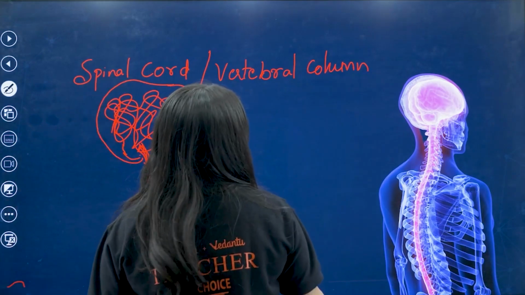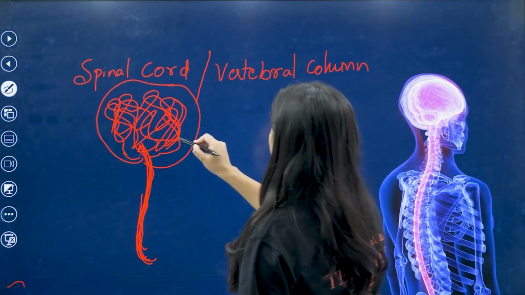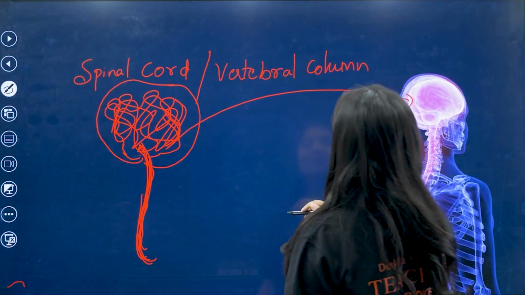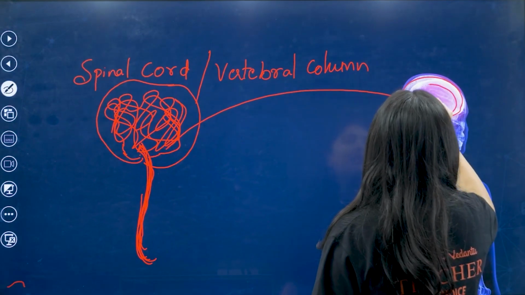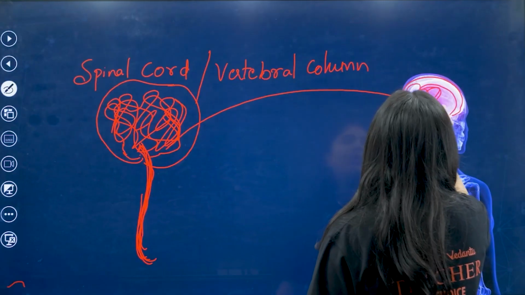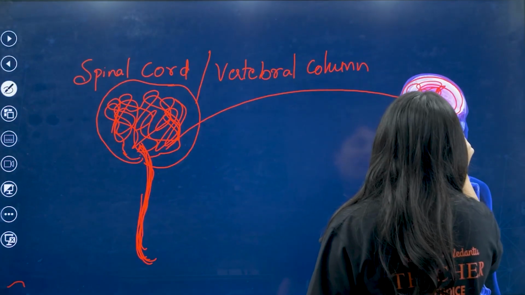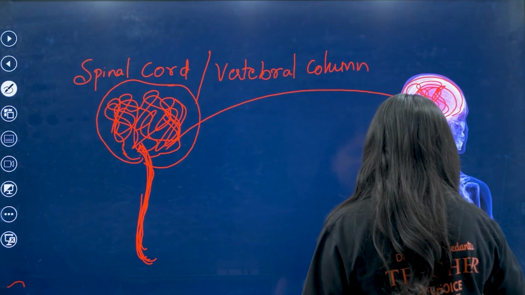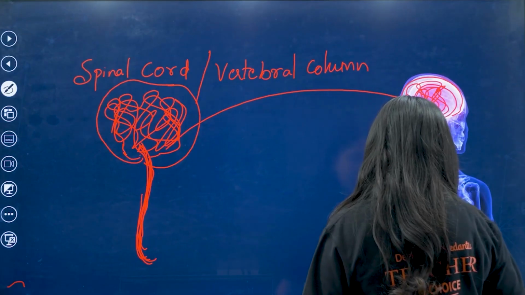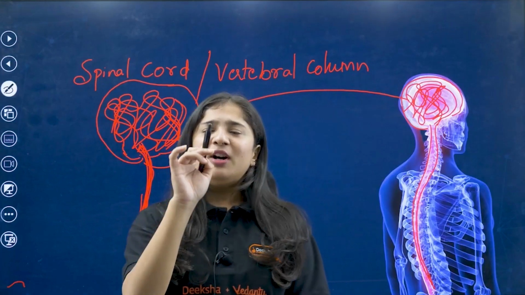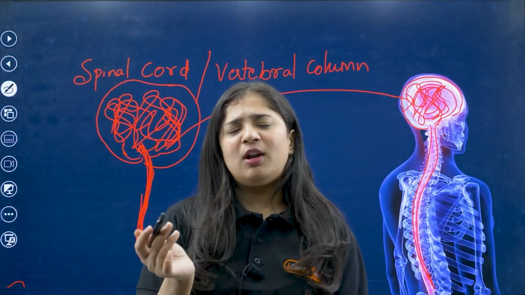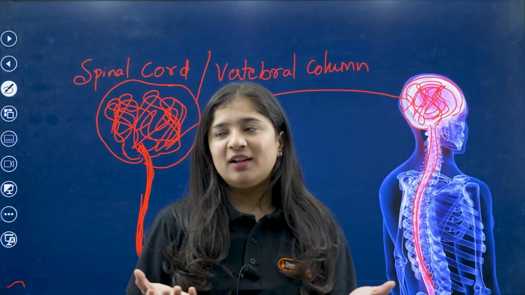When you see the brain, inside you can see all the parts, and what is attached to the brain is called the spinal cord. Many students have a doubt: ma'am, are the vertebral column and the spinal cord the same or different?